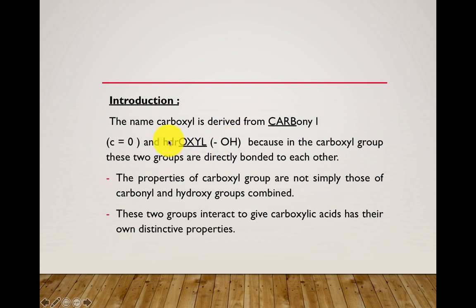The properties of the carboxyl group are not simply those of carbonyl and hydroxyl groups. That means the properties of the carboxyl group are different from those of the carbonyl and also the hydroxyl functional group.